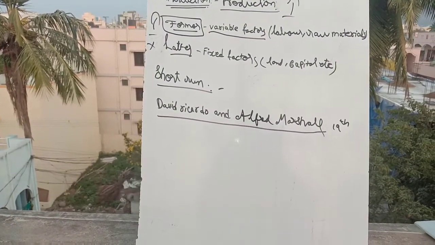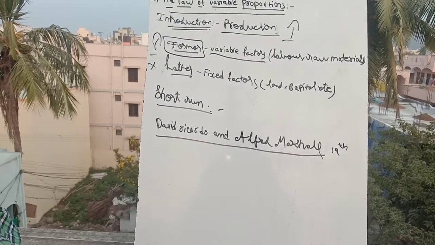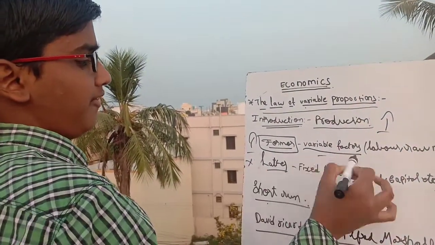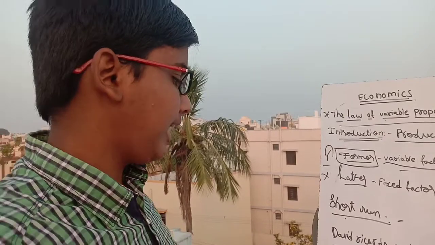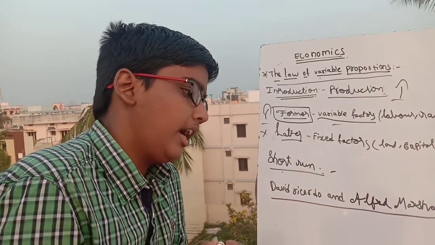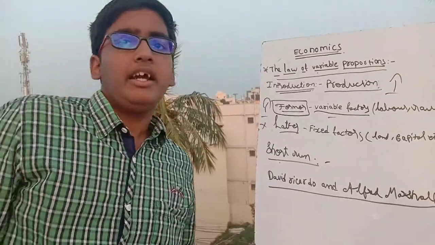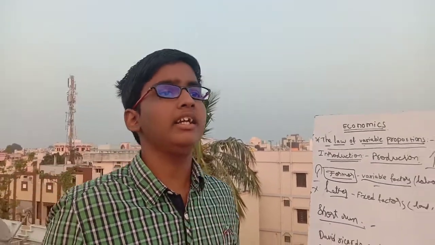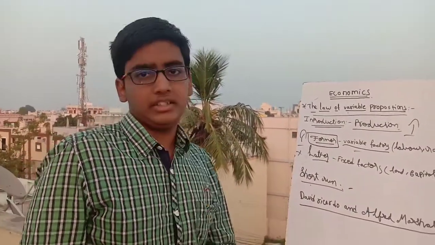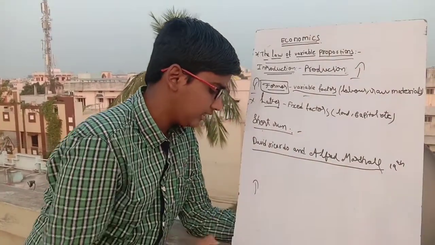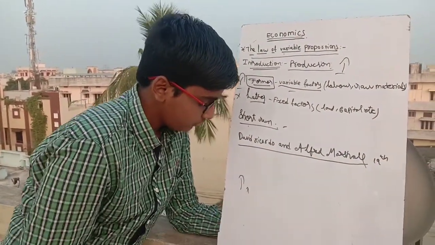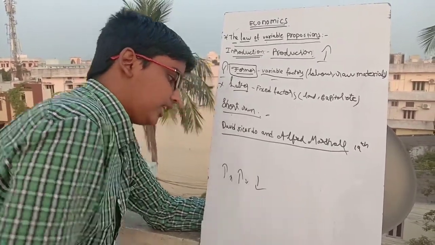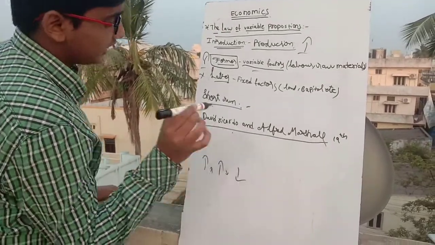Let's discuss some more interesting points. If the total output is increased in the short run by the combination of variable factors, the output first increases at an increasing rate, after that it increases at a diminishing rate, and finally it decreases. First the production increases at an increasing rate, second it increases at a diminishing rate, and in the third stage the production decreases. There are three stages in the law.